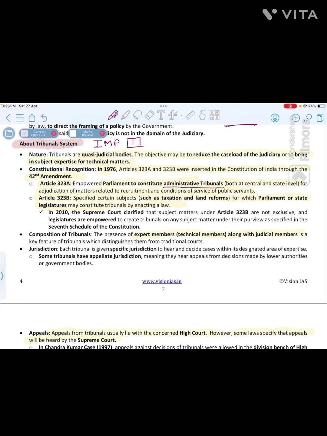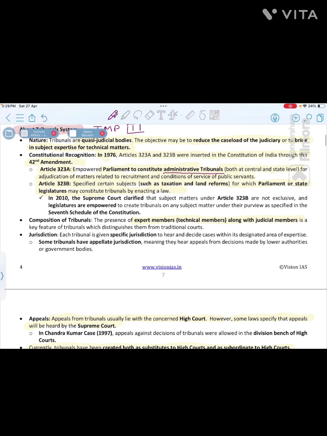For certain subjects, earlier they were saying certain subjects, such as taxation and land reforms, for which the Parliament as well as the state legislature can constitute the tribunal. Okay, but in 2010 सुप्रीम कोर्ट ने एक क्लैरिफिकेशन दिया, उसमें बोले कि 323 में जो subjects हैं, they can go beyond the certain specific subjects.